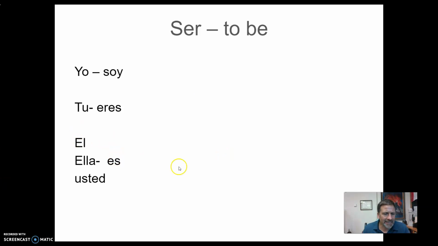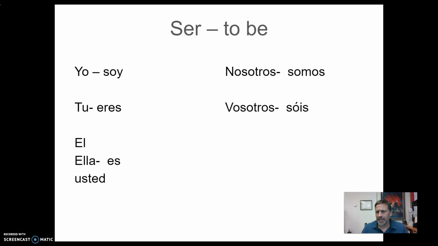Él es simpático. She is nice. Ella es simpática. You are nice. Usted es simpático. We are nice. Nosotros somos simpáticos. Y'all are nice. Vosotros sois simpáticos. Those guys, those girls, and you guys, formally. So, ellas son simpáticas.